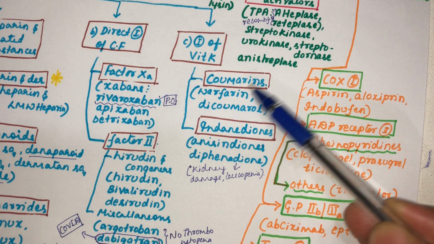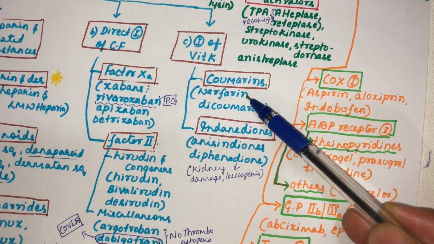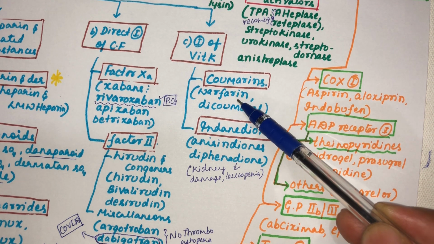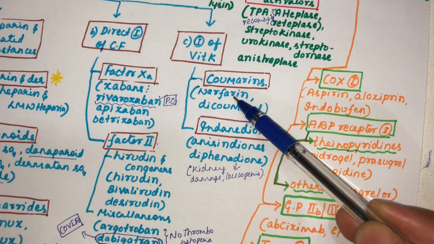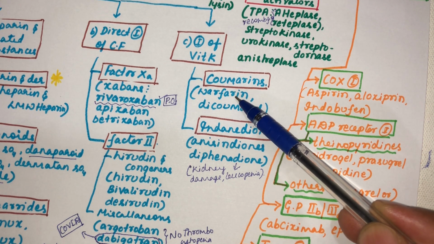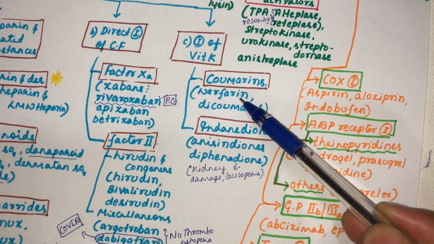We have heard of warfarin several times, so we get a chance to study warfarin now. What is the action of warfarin? It inhibits vitamin K. That's not sufficient. It does not inhibit vitamin K itself. Actually, it inhibits the enzyme vitamin K epoxide reductase, so that the level of active vitamin K in the body decreases, because of which the activation of clotting factors is affected.